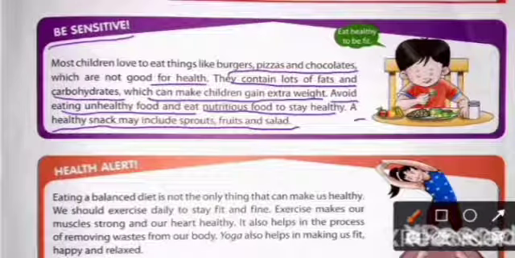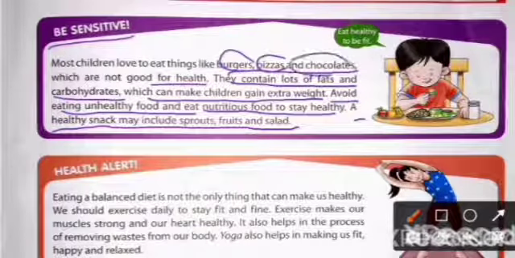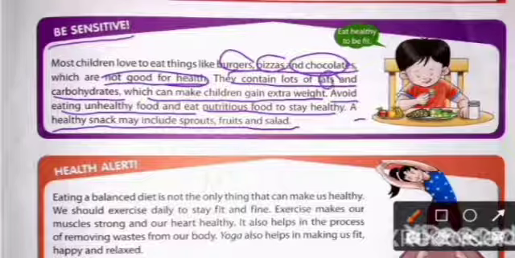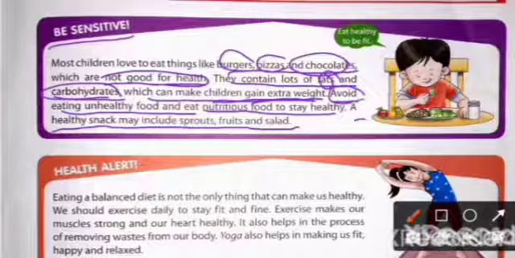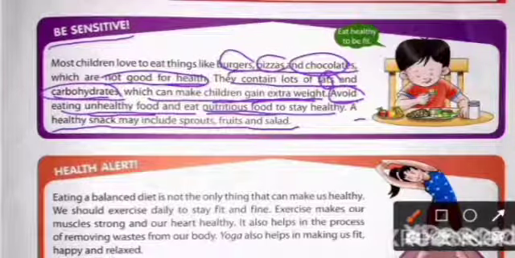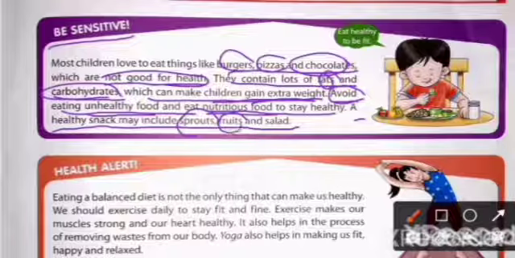So all of the children love to eat burgers, pizzas, chocolates, chips. These are the junk foods. These are tasty, but they are not good for the health because they contain a lot of fat and carbohydrates, and due to this the children gain extra weight. So we should avoid the unhealthy food and we should eat nutritious food. Healthy snacks include sprouts, fruits and salads.